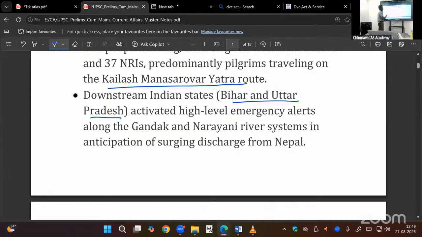Our states are alert. Disaster management force has been deployed. 9 and 11 forces were deployed in these states. Even from Arakonam, the people may go. 2 weeks back, our student told, sir, we are asked to go to Kerala. Kapil, our student, told. Now he may be in Nepal, I don't know exactly. Anyway, so this is important.